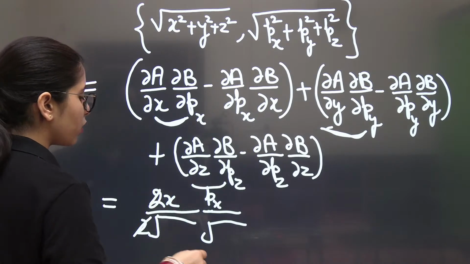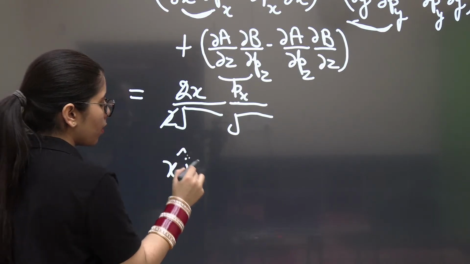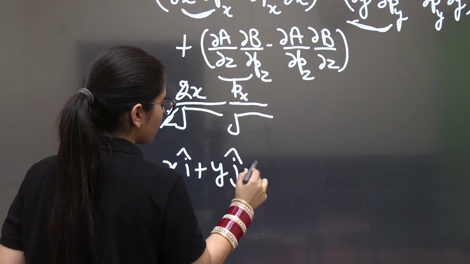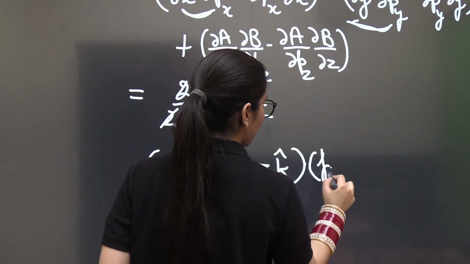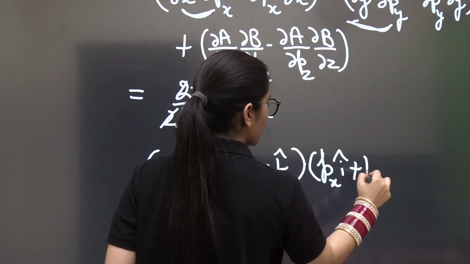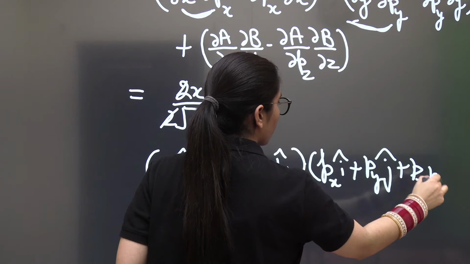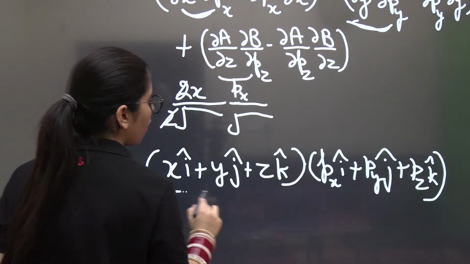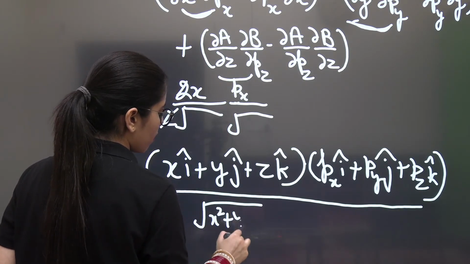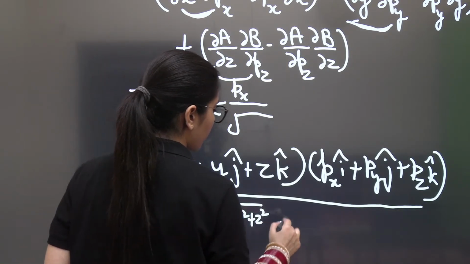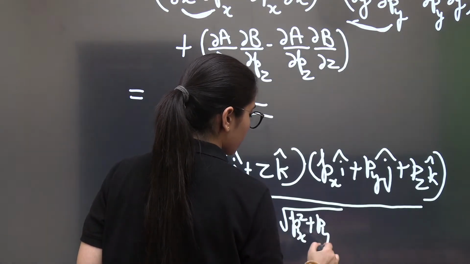So you can consider these terms as, look at this, x i cap plus y j cap plus z k cap, and then px i cap, py j cap, and pz k cap. Done. Once you consider it, in the denominator you also have the product of the square root of x square plus y square plus z square and the square root of px square plus py square plus pz square.